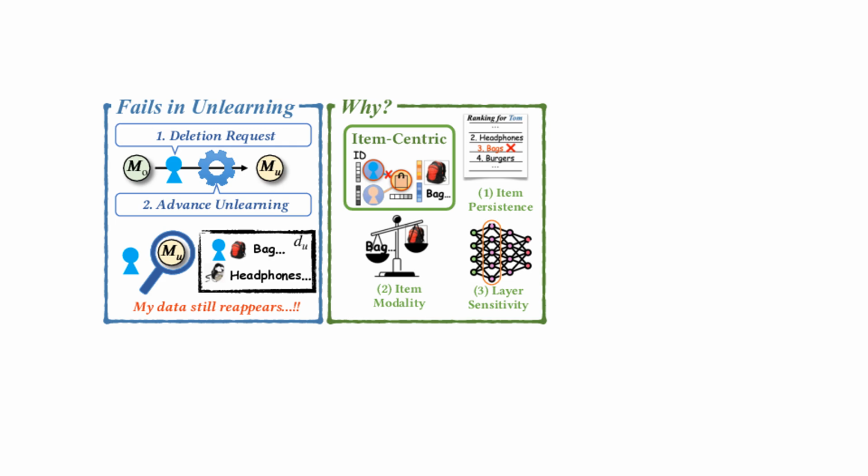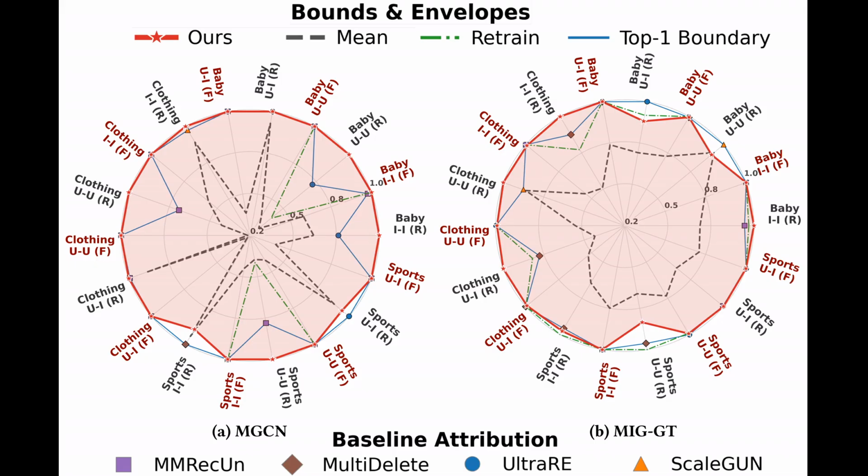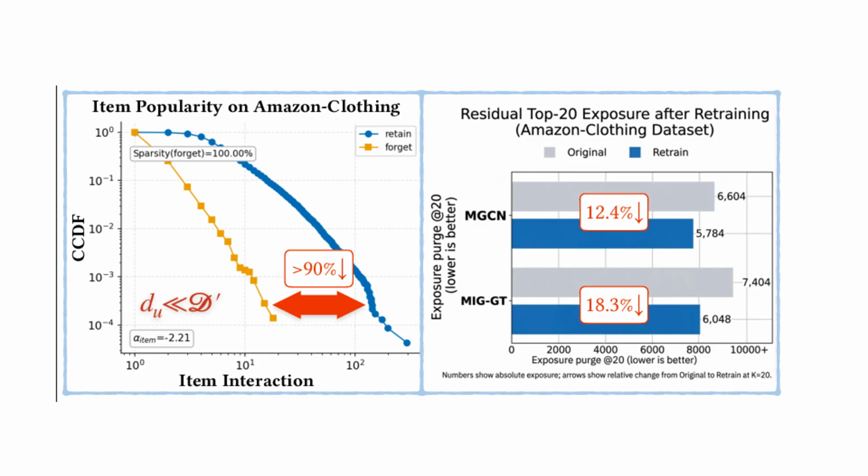They propose a framework called TRU, Targeted Reverse Update. Instead of a blind global reversal, it performs 3 coordinated interventions. 1. A ranking fusion gate. This actively suppresses any residual influence of the target item in the final ranking score. Then, branch-wise modality scaling. This applies different strengths of the reverse update to each modality branch, like image, text, to preserve the good representations you want to keep in the unaffected parts.